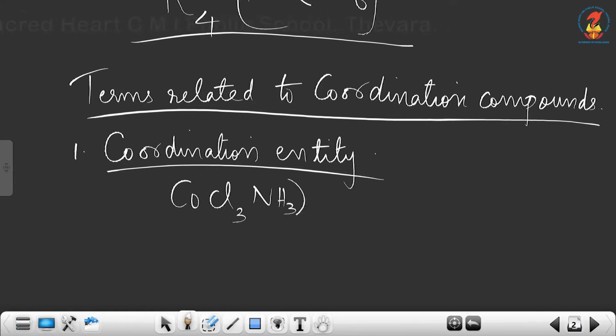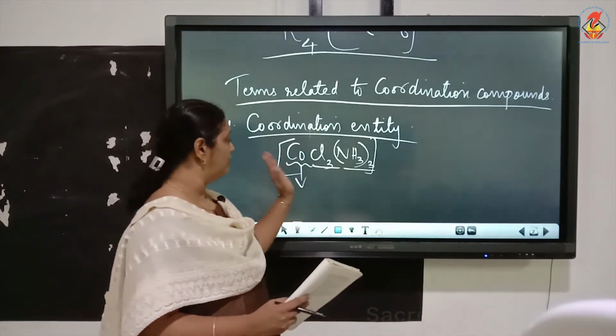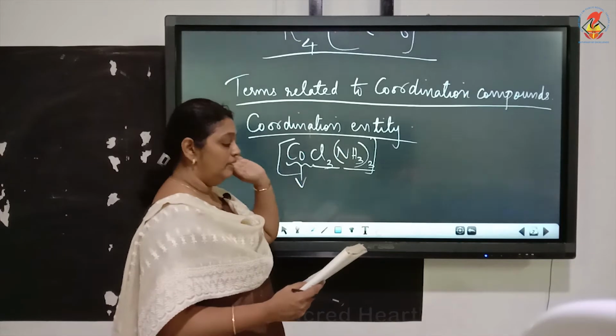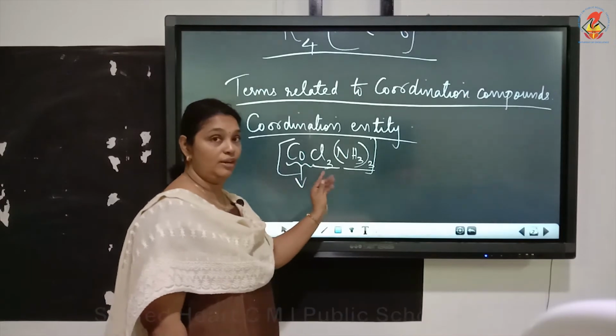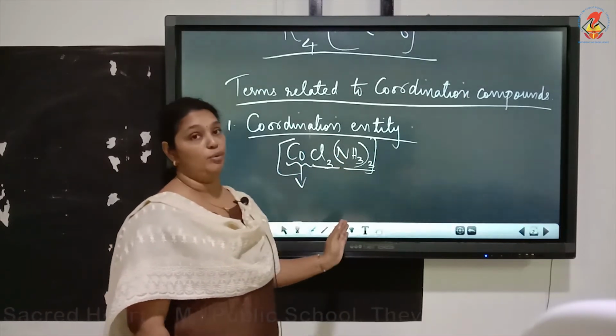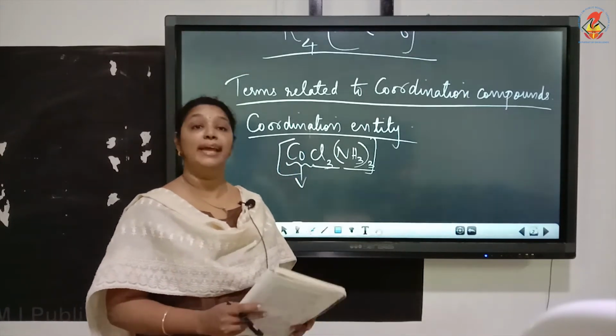[CoCl3(NH3)3], this is a coordination entity in which the central atom, that is cobalt, is attached to 3 chloride ions and 3 ammonia molecules. So, this forms a coordination entity, that is a central atom bonded to a fixed number of ions or molecules. We have an ion here as chloride ion and we have a neutral molecule also, ammonia. And it is written inside a square bracket, it forms a coordination entity.